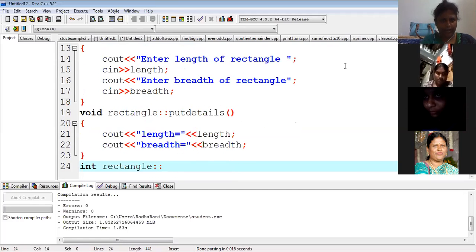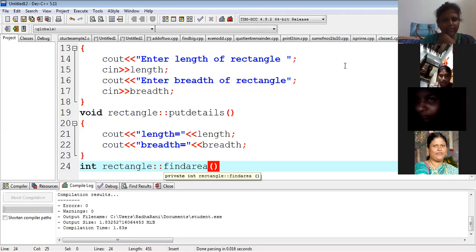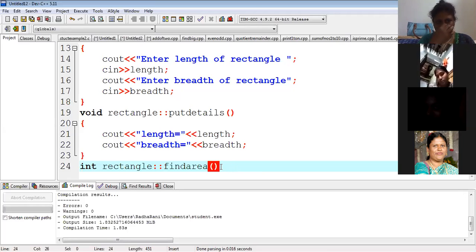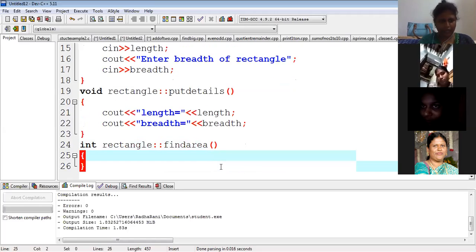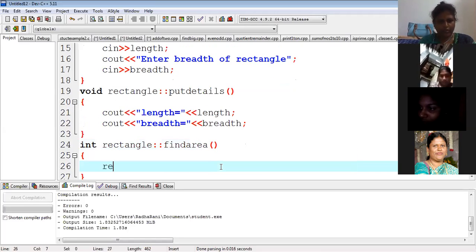After we write the values at execution time, will it show the rectangle as the output? No, I did not have a draw function here. Only finding area. Now return.